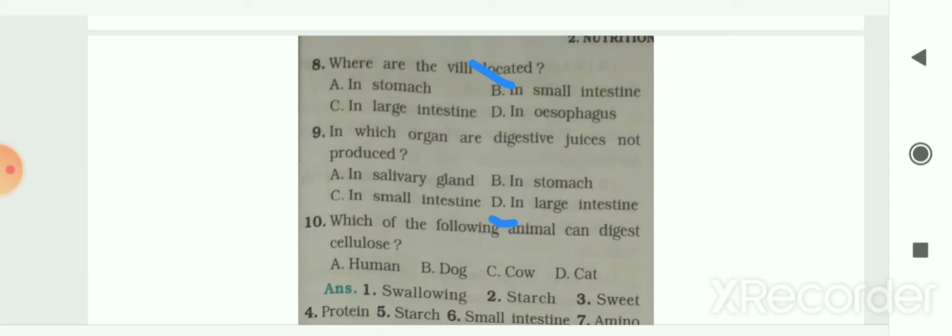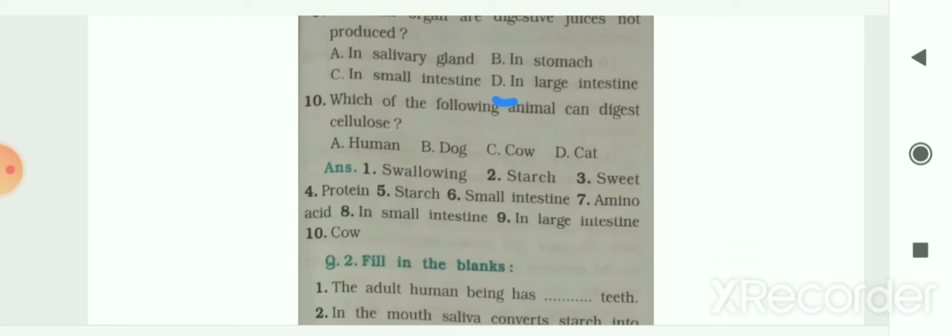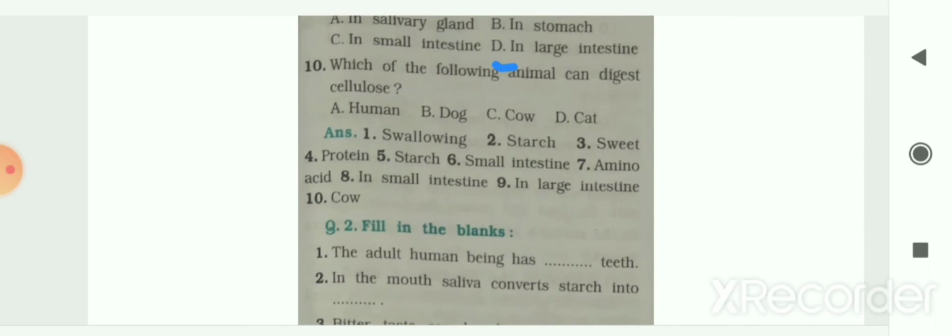The next is, which of the following animals can digest cellulose? The options are human, cow, dog or cat. So your answer is cow. Cow can digest cellulose. So here the answers of your MCQ or choose the correct option are given to you. You can check from here.